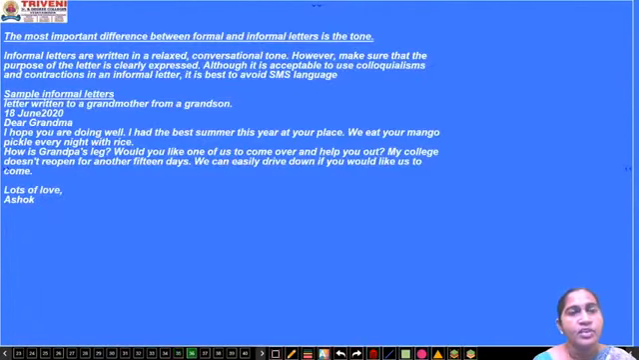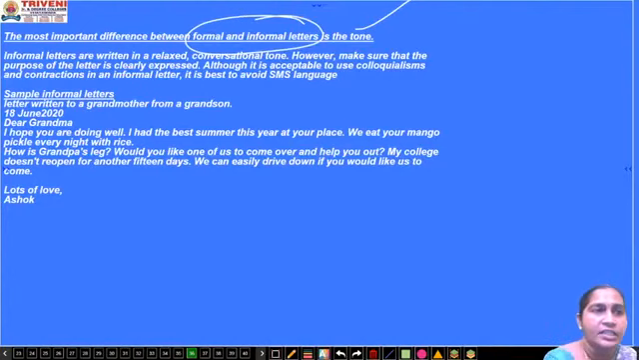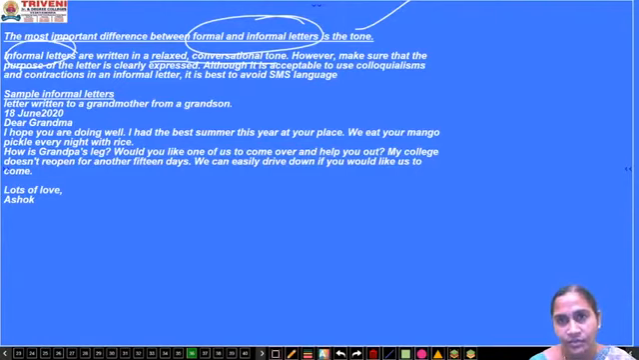Okay, the most important difference between the formal and the informal letter is the tone. Informal letters means when you write a letter to your friends, relatives, family members, it is a very relaxed and conversational tone. It seems as if you are talking to them live.